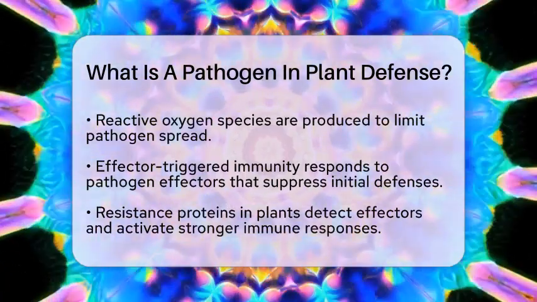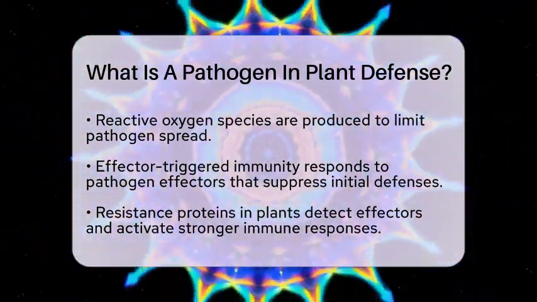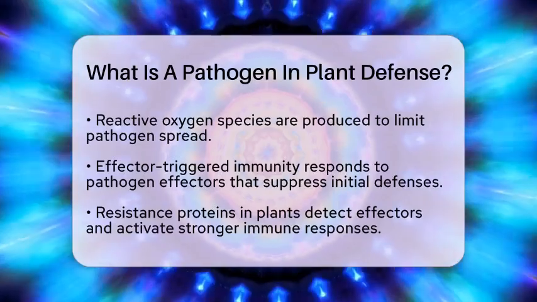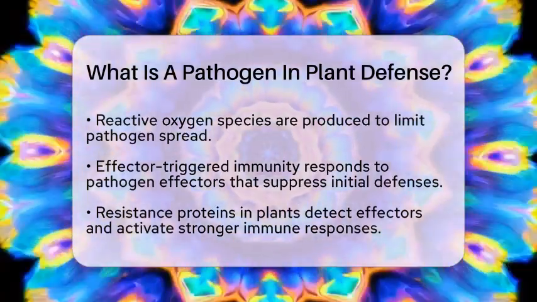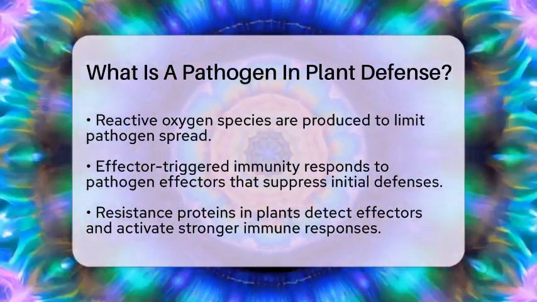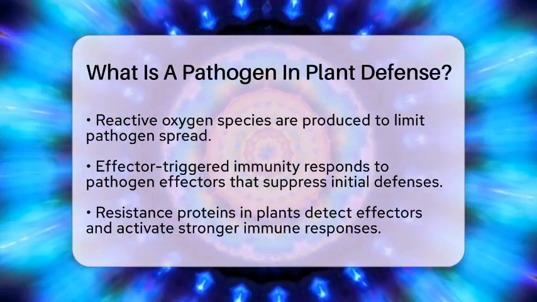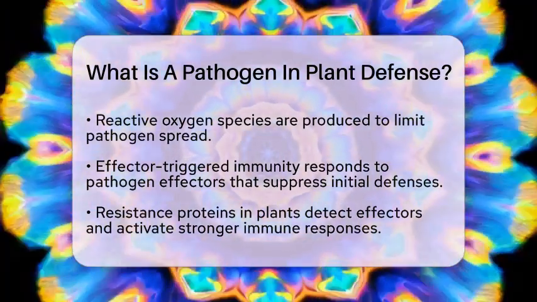Another defense mechanism is known as effector-triggered immunity. Some pathogens release molecules called effectors that can suppress a plant's initial defenses. In response, plants use resistance proteins to detect these effectors and activate stronger immune responses. Sometimes, this even leads to localized cell death to contain the infection.